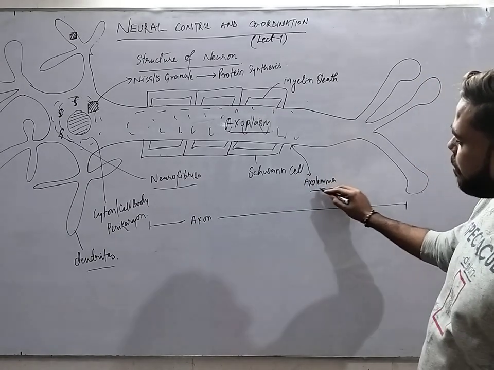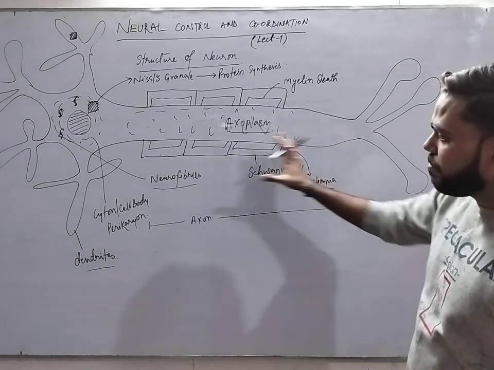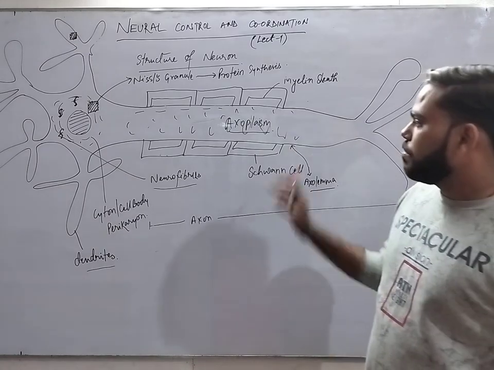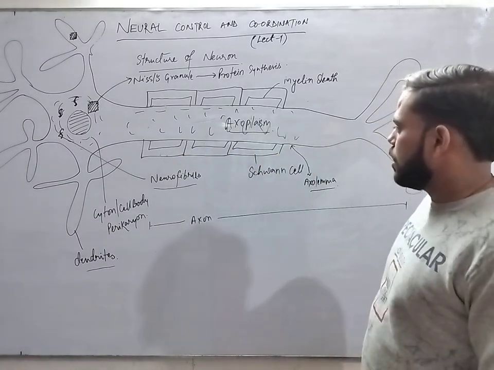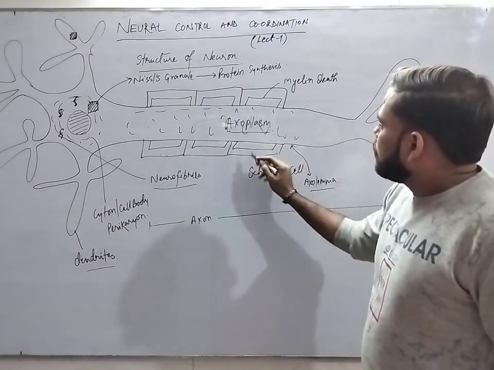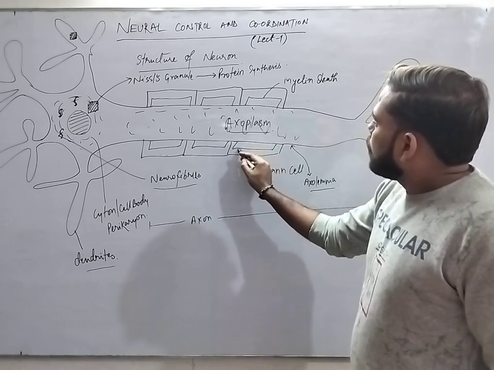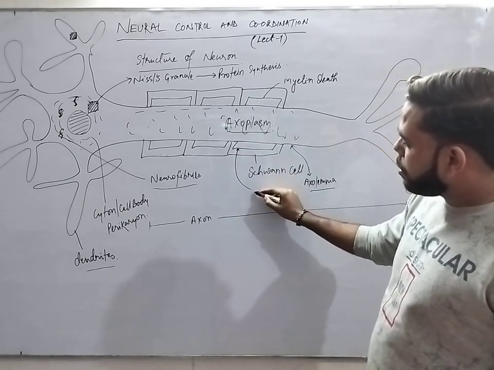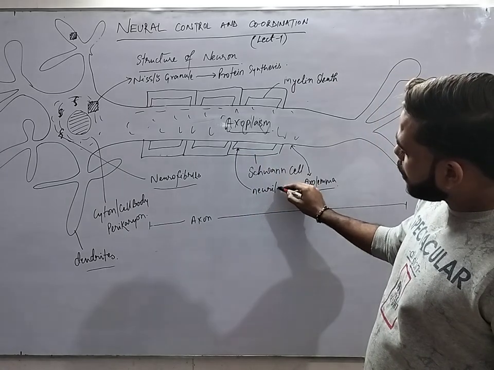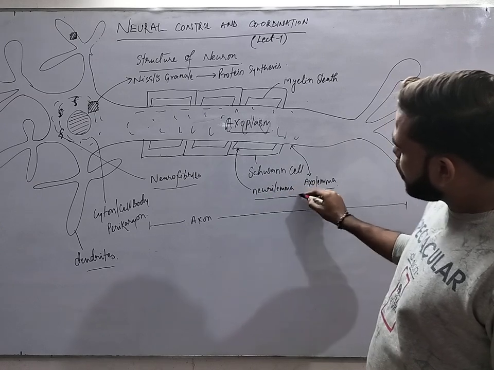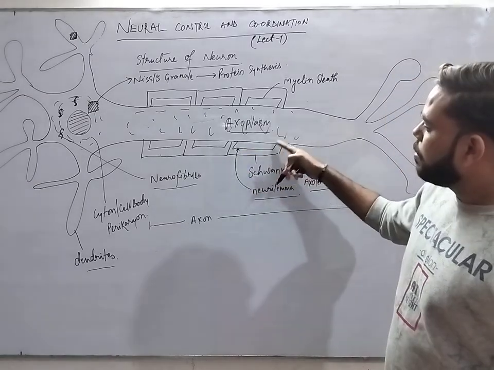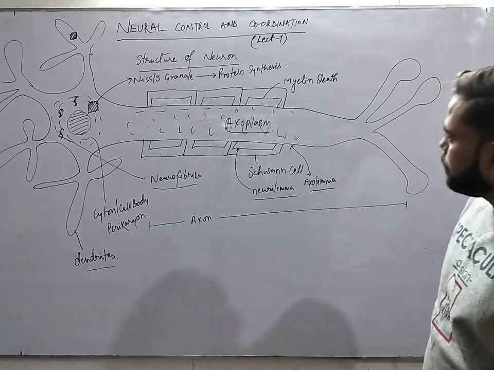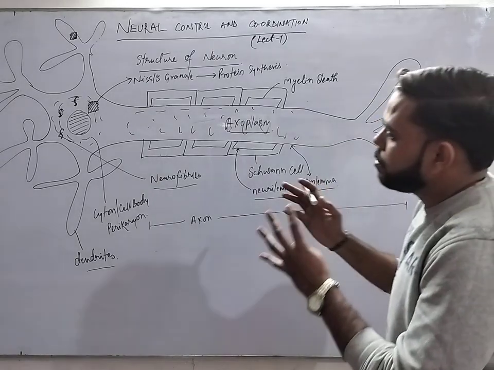Exolemma, because the word lemma means the layer, and it is the layer of the axon, so that is called exolemma. And the cytoplasmic part of this axon is called exoplasm. The outermost layer of the myelin sheath is called neurilemma. It is the outermost part of the myelin sheath. Okay. After this, we have gone through these parts.